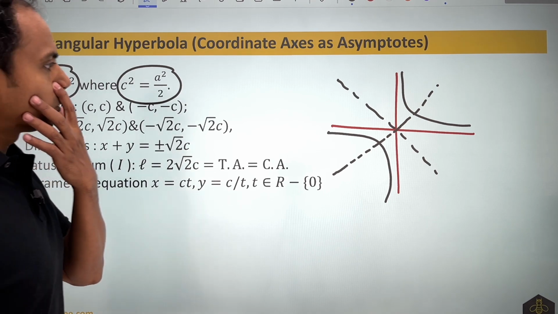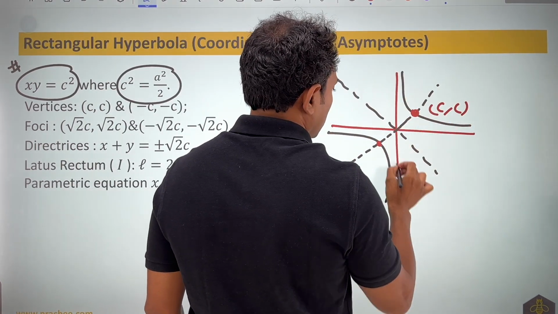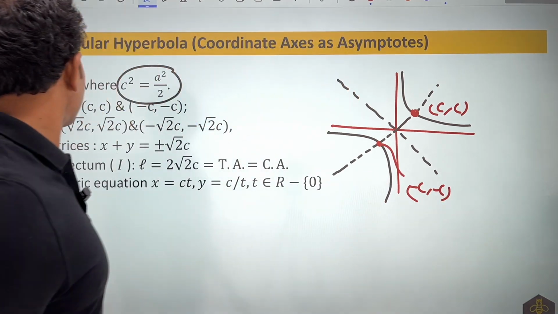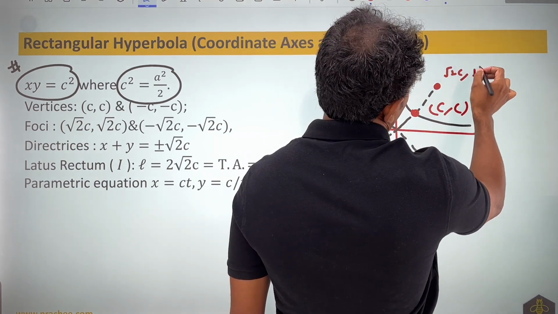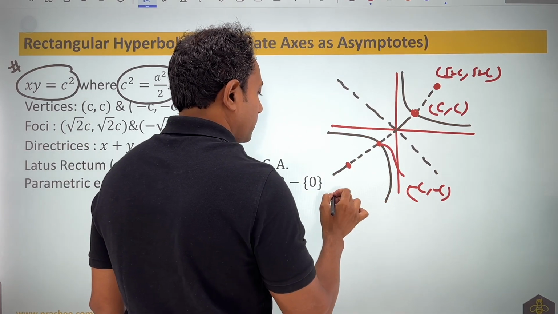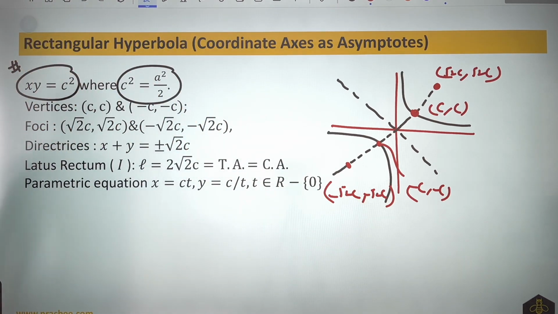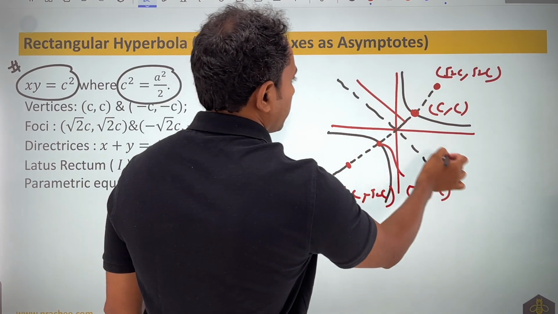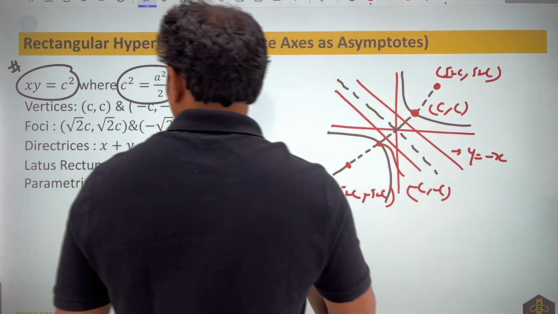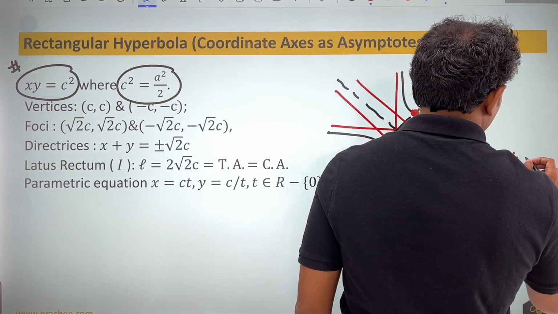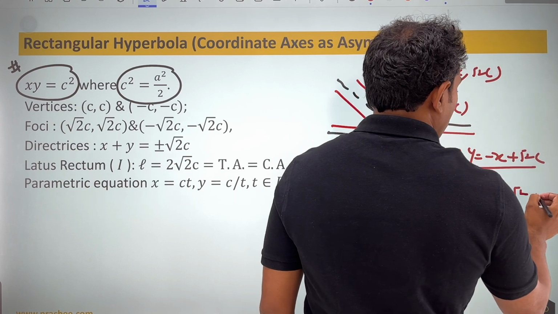Now in this case, the vertices are c comma c and minus c comma minus c. And if I want to find the foci, it will be again on the line y equal to x. So this will become root 2c comma root 2c, and the other one will become minus root 2c comma minus root 2c. So we have figured out both the foci and both the vertices. Directrix, you can see, would be a line that will go like this, and the slope is nothing but minus 1. So this will become y is equal to minus x plus 2 root c, and this one will become y is equal to minus x minus 2 root c.